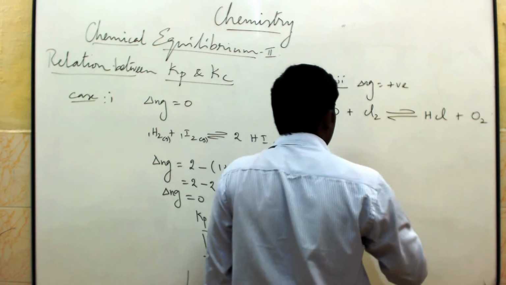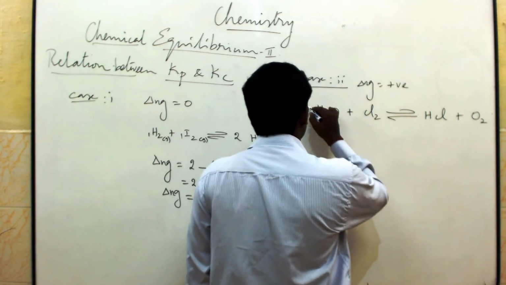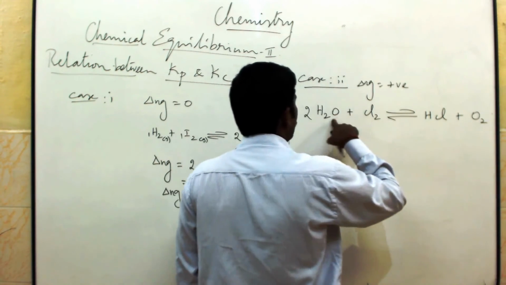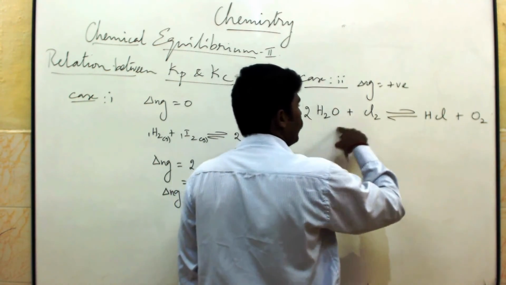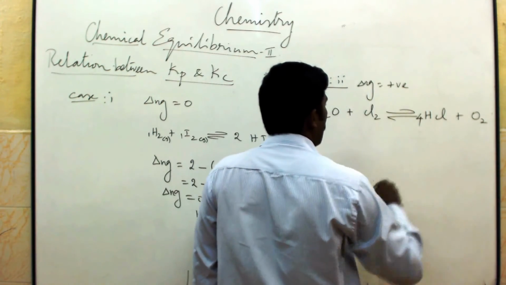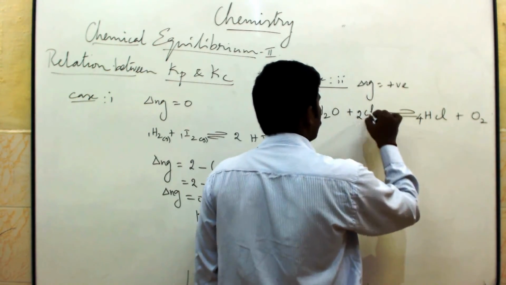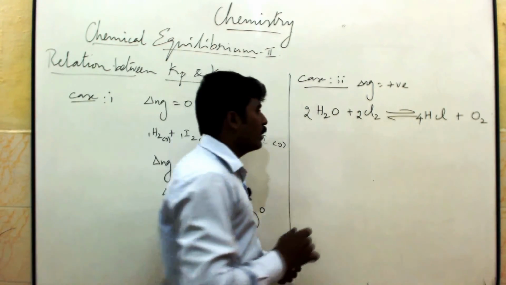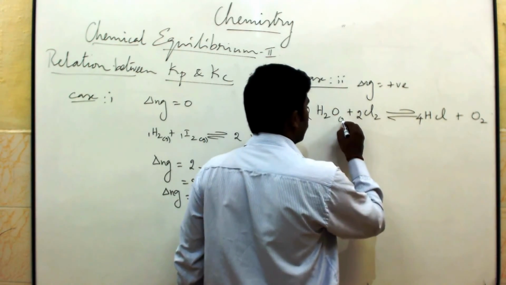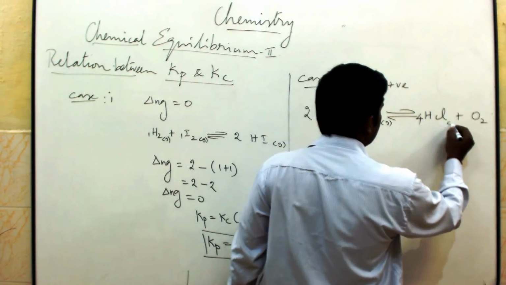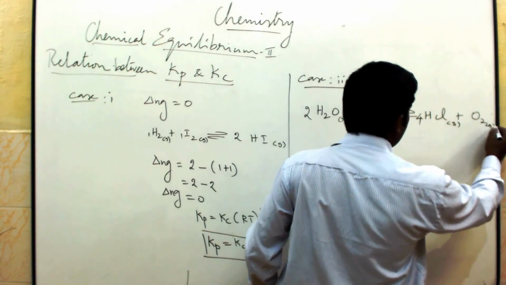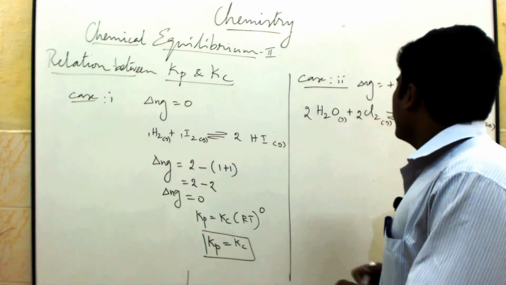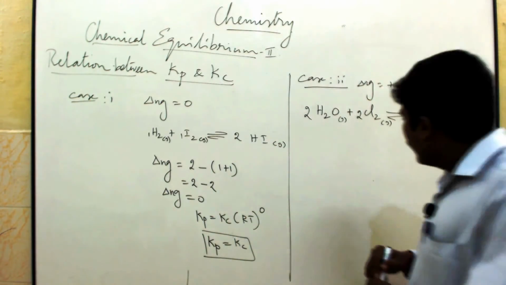2 water molecules, because of 2 oxygen. If you write 2, 4 hydrogen will come, so 4 HCl, and 2 chlorine. Can you understand how to balance the equation? This is also everything gas only. Everything is expressed under gas condition. Here, this is an equilibrium reaction.